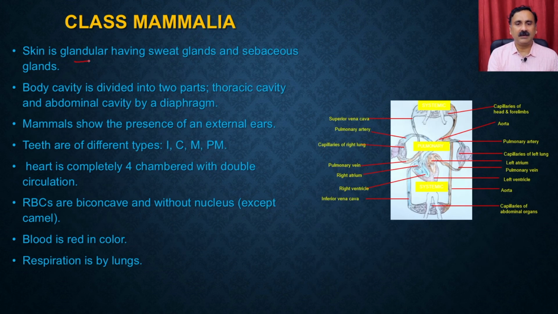Then the skin is glandular, having sweat glands and sebaceous glands. Body cavity is divided into two parts, a thoracic cavity and an abdominal cavity, by a diaphragm. Mammals show the presence of external ears. Teeth are of different types: you have the incisors, the canines, the premolars and the molars. The heart is completely four chambered with double circulation, which means two chambers receive the blood and two chambers supply the blood, and that is called the four chambered heart with double circulation.